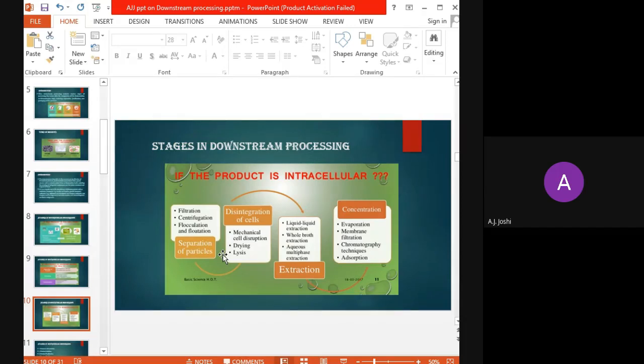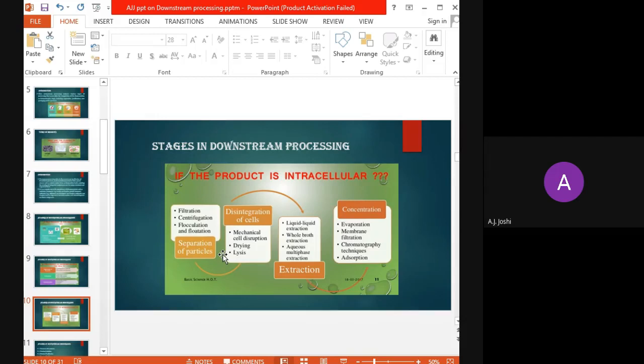Why do we have to disintegrate the cell? Because whatever our end product or the desired product is, that is present intracellularly within that cell. So unless and until we carry out the lysis of the cell, our product will not be released outside that microbial cell. So the disintegration of the cells is carried out by mechanical cell destruction, drying, and lysis. Now here, the disintegration of the cells can be carried out by a variety of approaches, that may be biological, mechanical, or chemical.